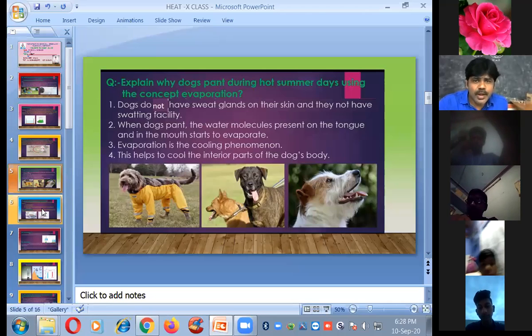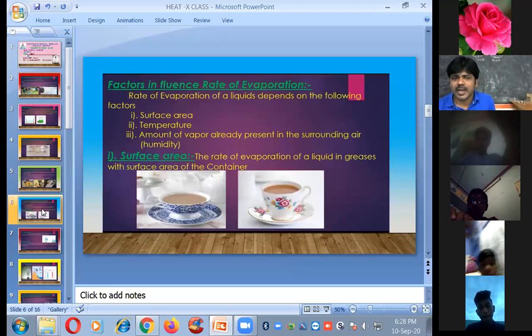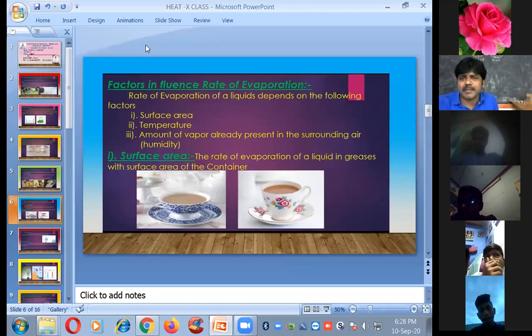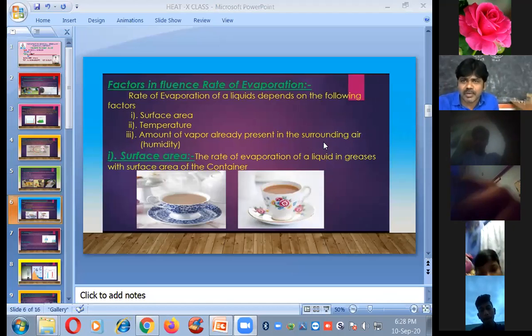Okay. Now we observe what factors influence the rate of evaporation. That means, what helps evaporation to happen quickly? Evaporation depends on some factors here. So what are the factors that may affect evaporation? Once again, please listen. So here the rate of evaporation depends on 3 factors.